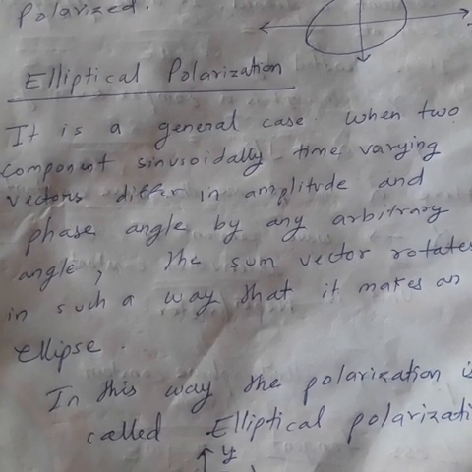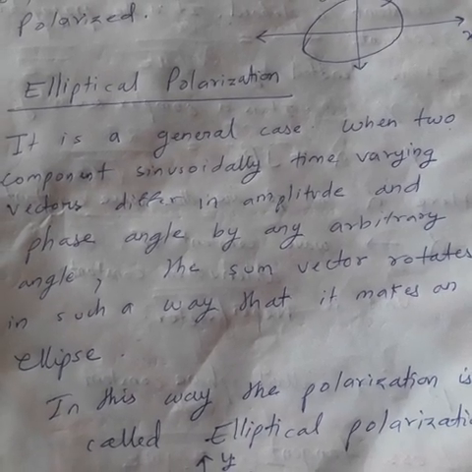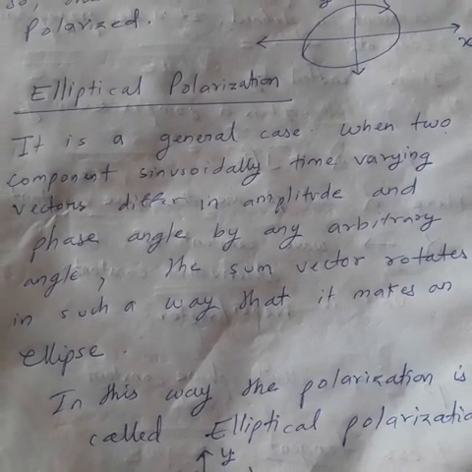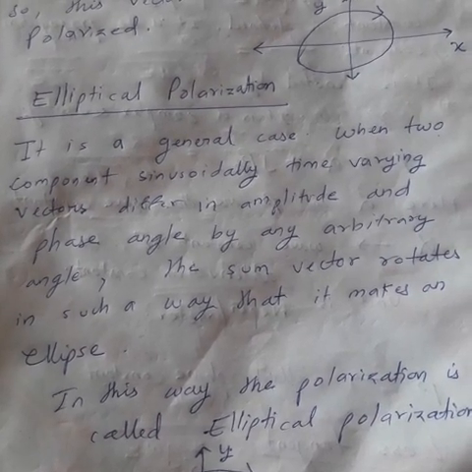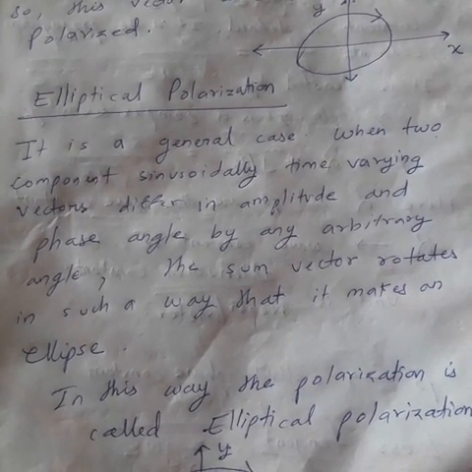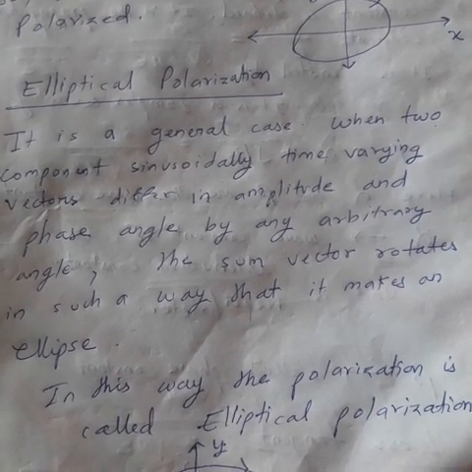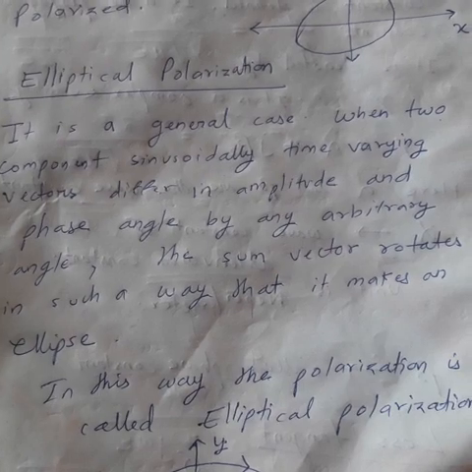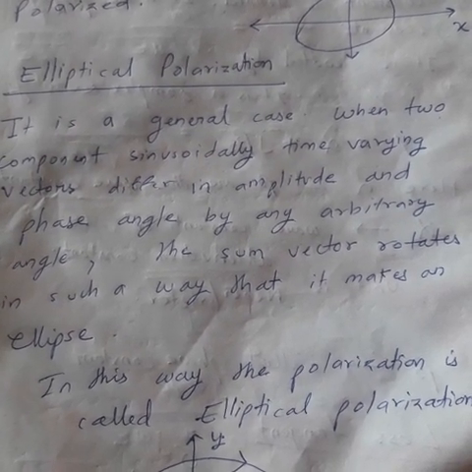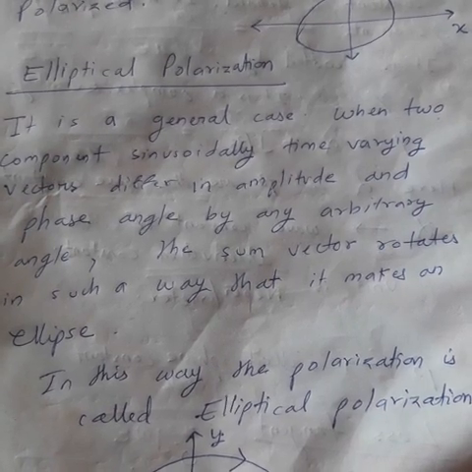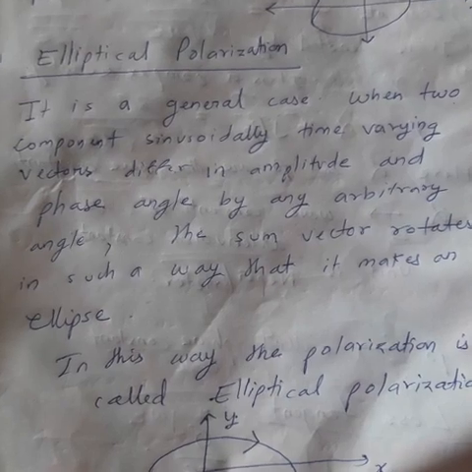Similar to circular polarization, elliptical polarization also requires some conditions. However, elliptical polarization is a general case. That means for elliptical polarization, the two fields must be time varying, their magnitudes must be different, and any phase difference can be there.